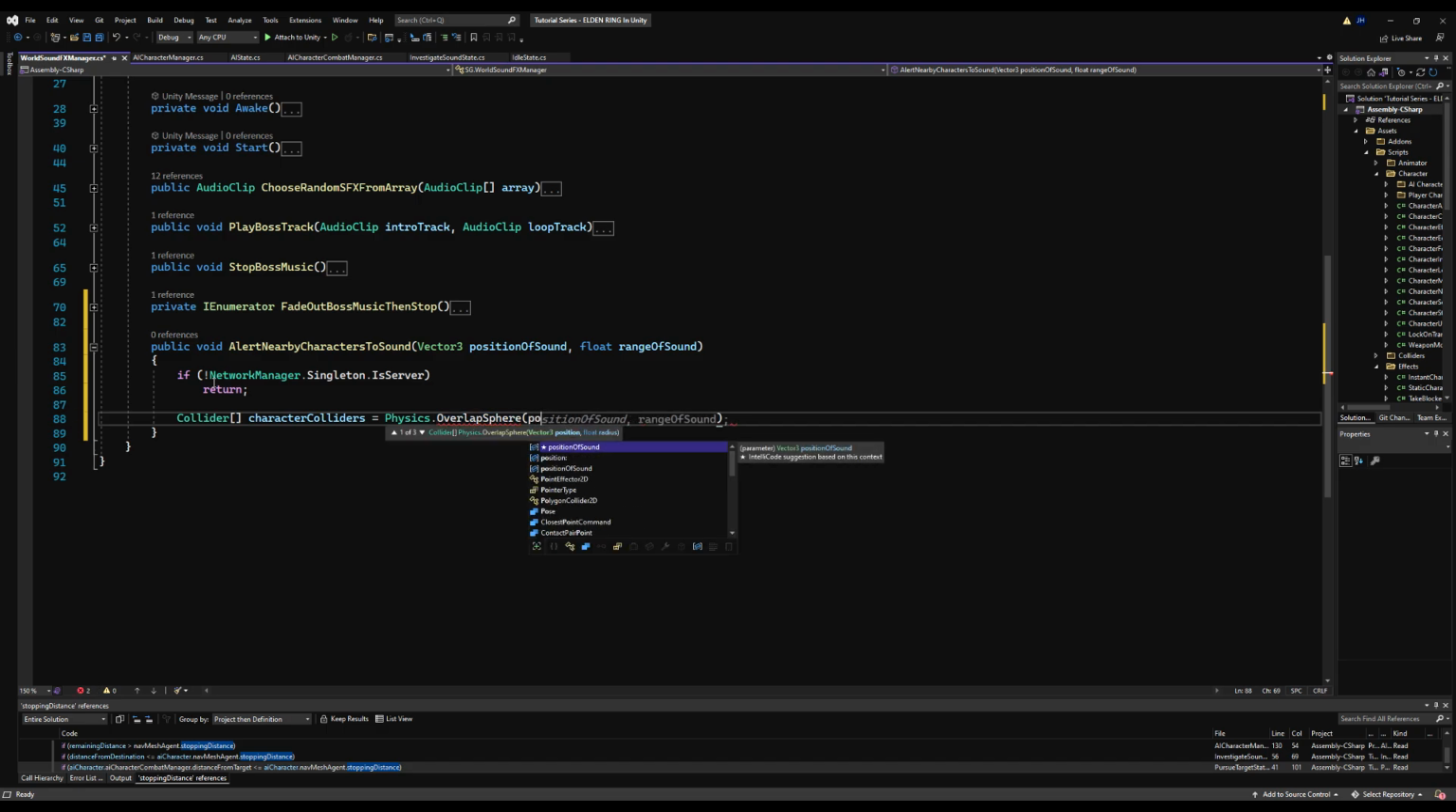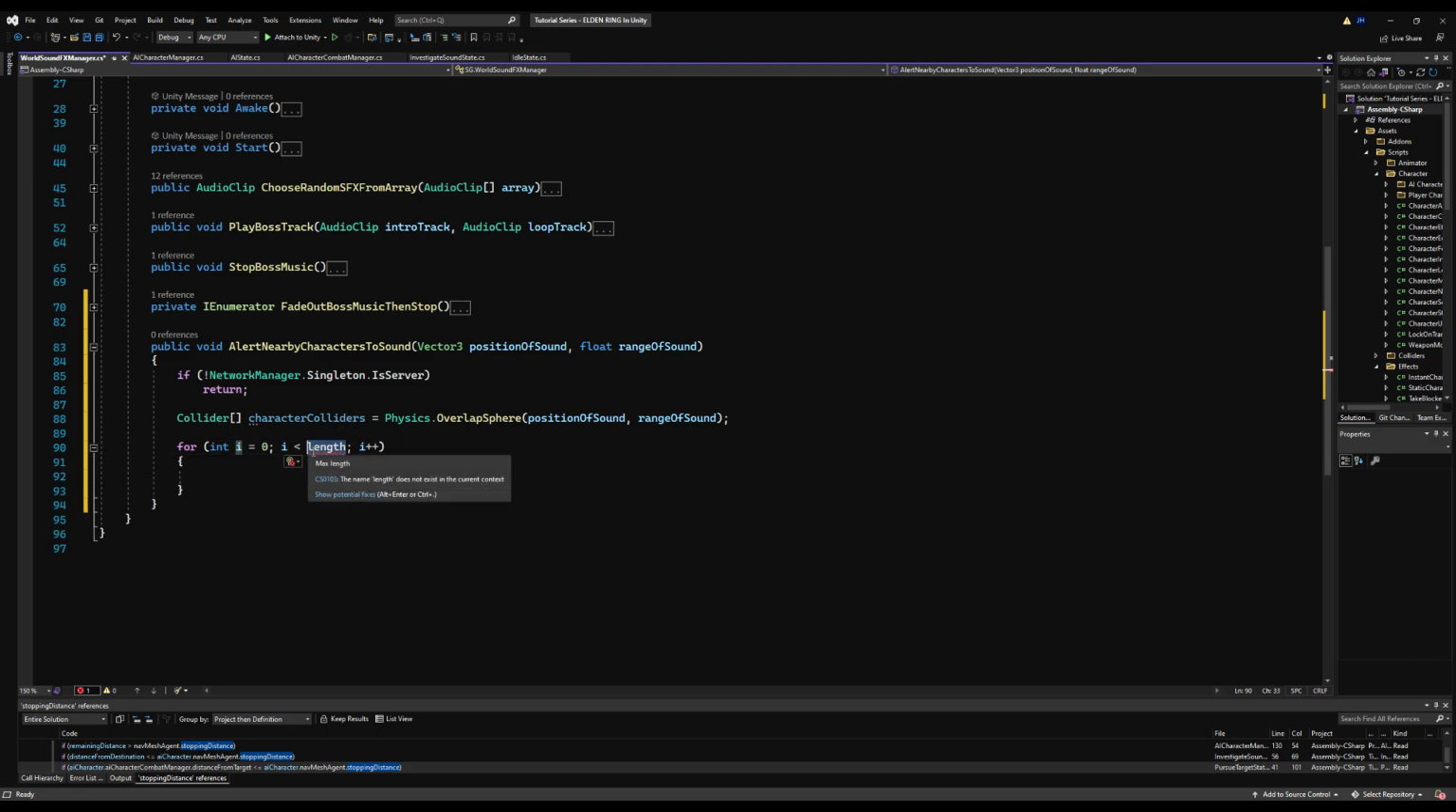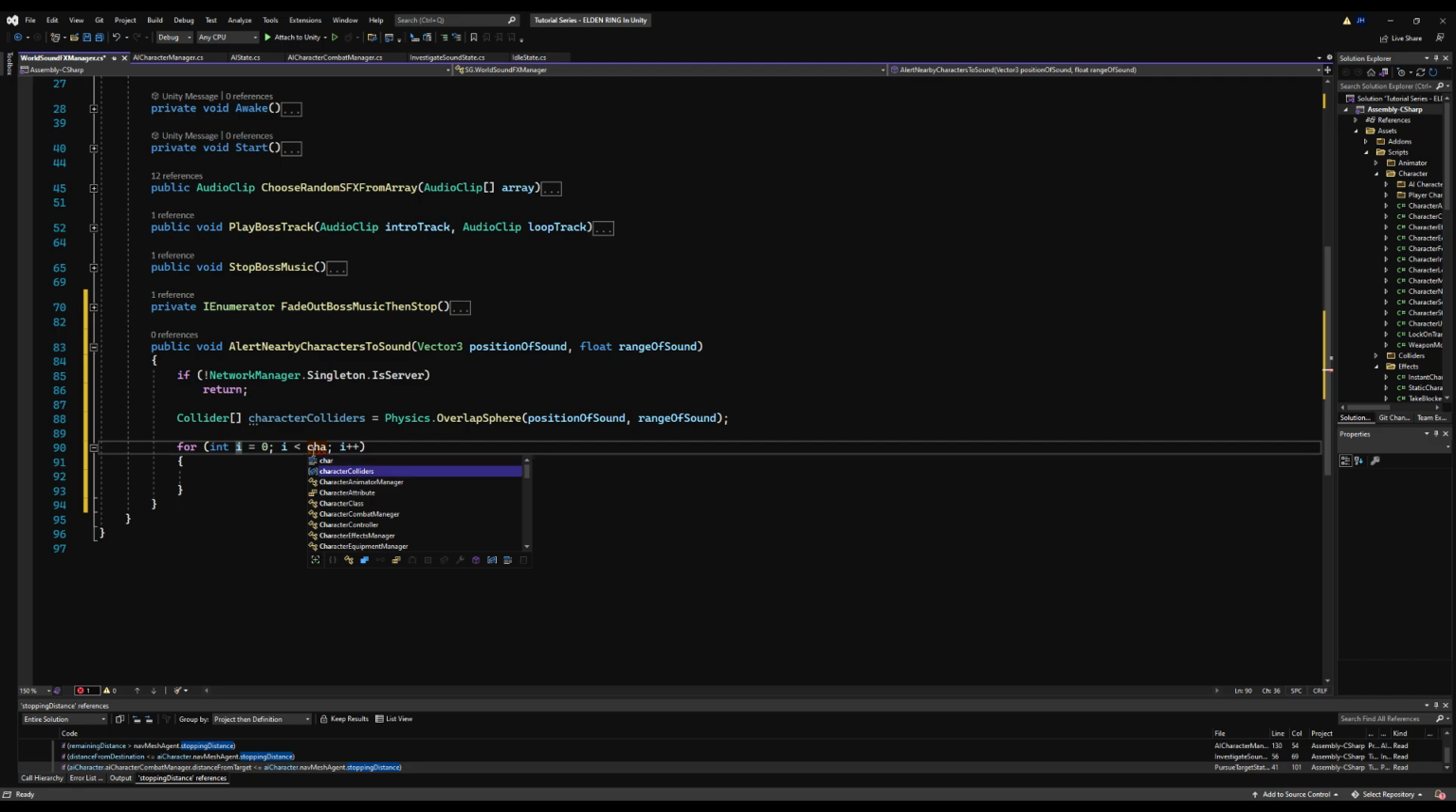Guys, future step here. You might want to use a layer here just to save a little bit of memory, so only cast this basically on the characters layer. Entirely up to you. I forgot to do it at this point in the video. And then we're going to check on the for loop here for character colliders.